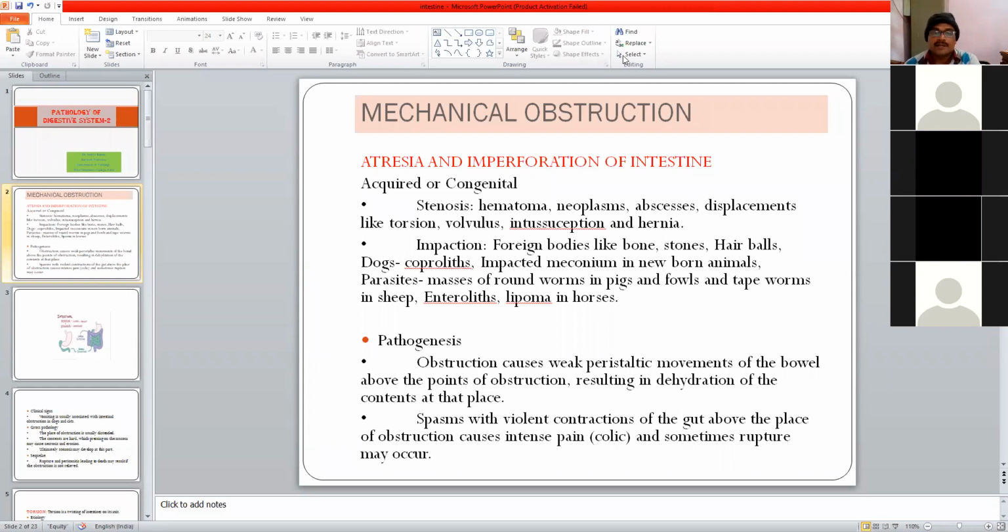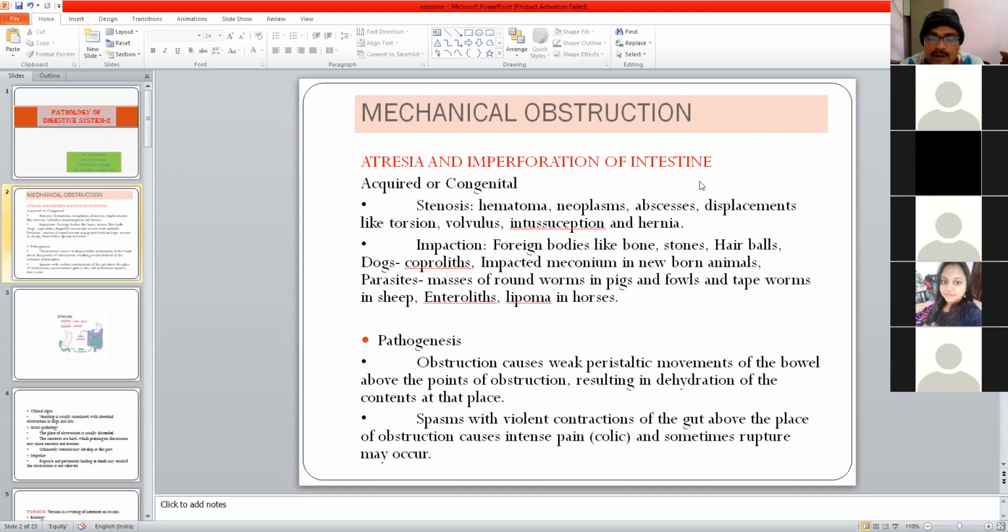Most of the time it is congenital, but it can also be due to some acquired conditions like stenosis. Stenosis can be caused by some blood hemorrhages, tumors, abscesses, or some displacement. This is an important term, intestinal displacement, which includes torsion, volvulus, intussusception, hernia, even prolapse. These are very important terms. We will deal with them later. So displacement of the intestine, some hemorrhages, some tumor formation can lead to stenosis. Stenosis means hardening and narrowing of the lumen of the intestine.